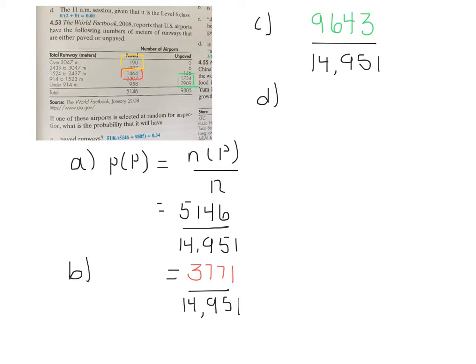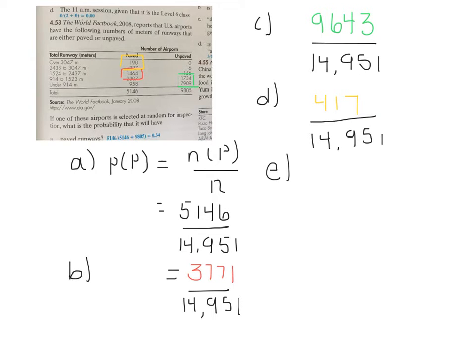That sum is equivalent to 417. Once again, there is no mention of anything like the word given, so this is not a conditional probability, but rather a probability out of the total. So we will again divide by the total, 14,951, to answer that question in D.